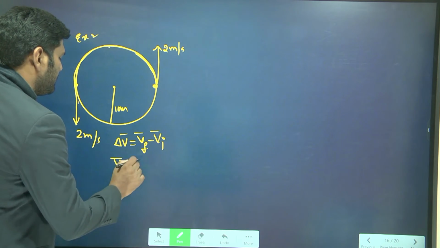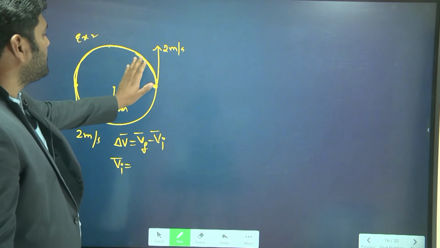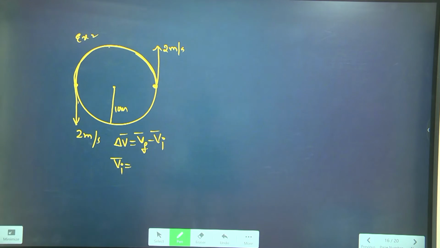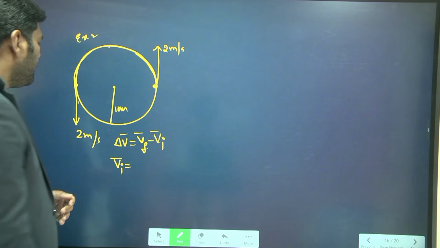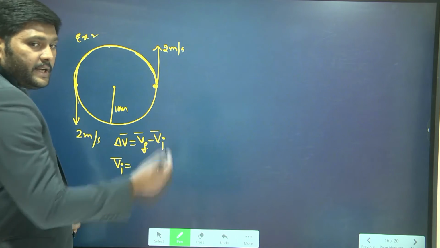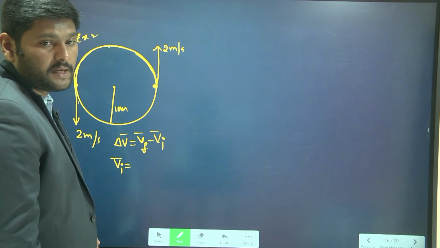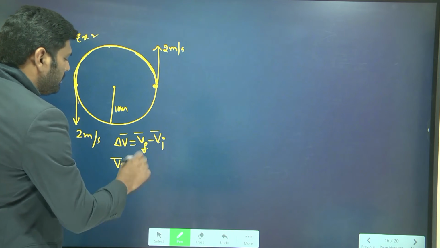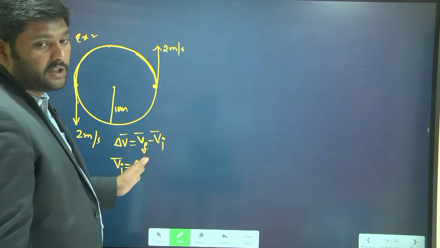The initial velocity is acting in the y direction. You can take magnitude as 2, and it is acting in the y direction.